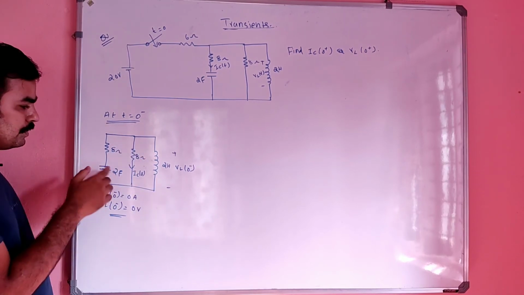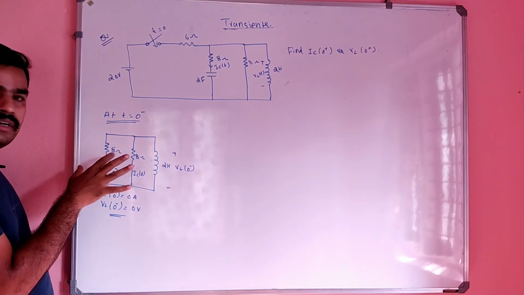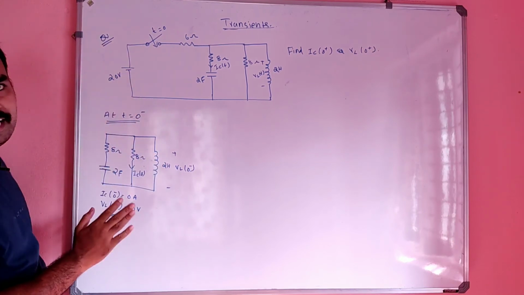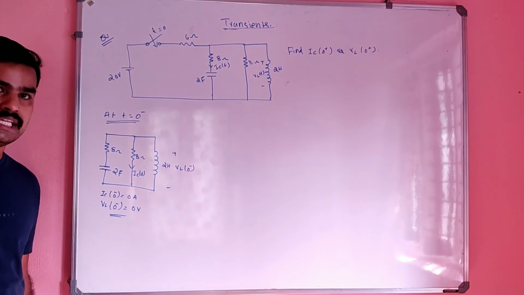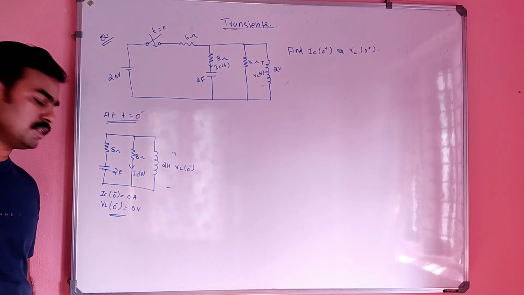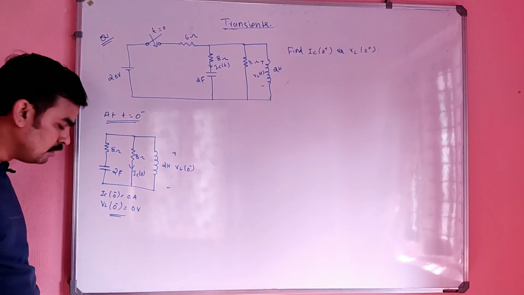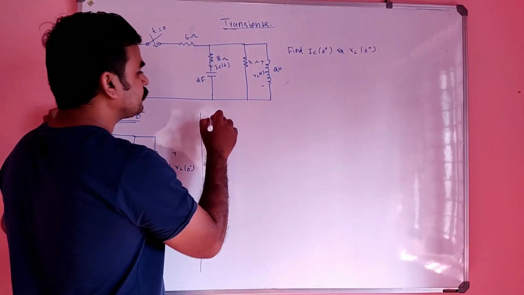Source free in the sense there will not be anything to provide some current or voltage, and they have not mentioned any initial voltage on the capacitor or inductor. That means the capacitor and inductor are initially chargeless or magnetic fieldless. That is why IC of 0 minus will be 0, VL of 0 minus will be 0. And what is our next step?